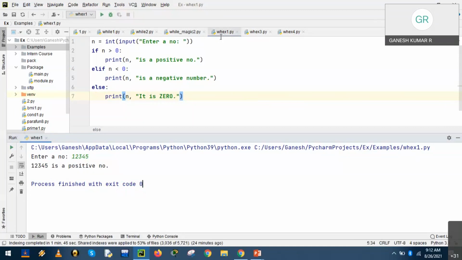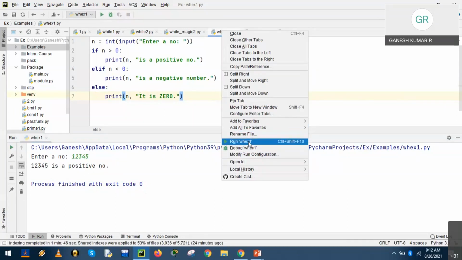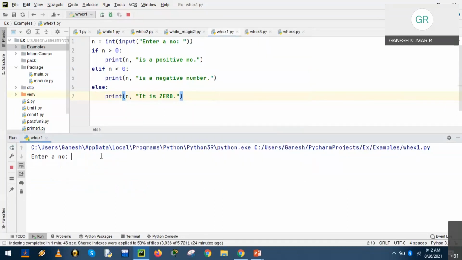We have checked only one option, positive number. If you would like to check another, we have to run again. We are running it a second time to check the other options. Enter 567, or minus 567, a negative value, because minus 567 is less than 0, and hence it's a negative number. So we executed a second time to check the next option.